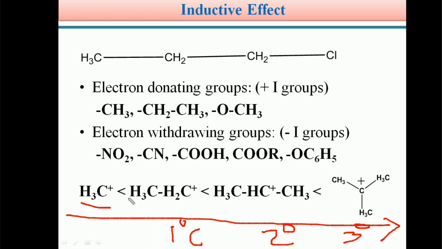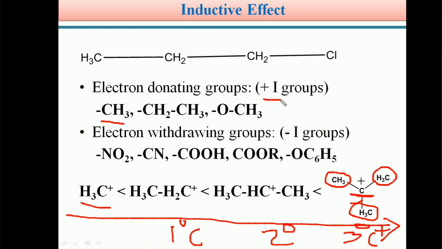Students, here you can see in case of a tertiary carbocation, or tertiary butyl carbonium cation, the electron deficient carbon is connected to 3 methyl groups, CH3. Students, the methyl group is an electron donating group.